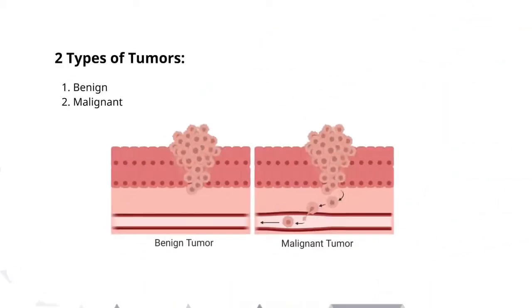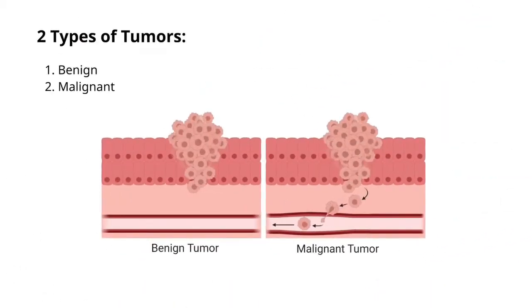And there are two different types of tumors. There are benign tumors, which are tumors that stay in one spot and are typically non-life-threatening. But sometimes even a benign tumor can be serious in different situations. Malignant tumors are tumors that can break off from the original tumor. It can spread through the blood and lymph to other locations in the body. The medical term for this spread is called metastasis.